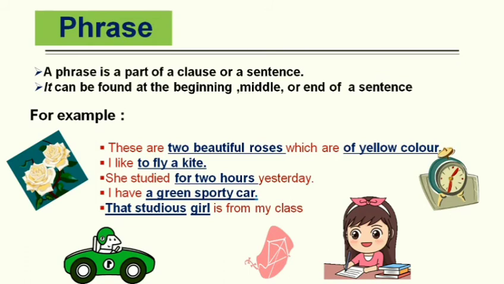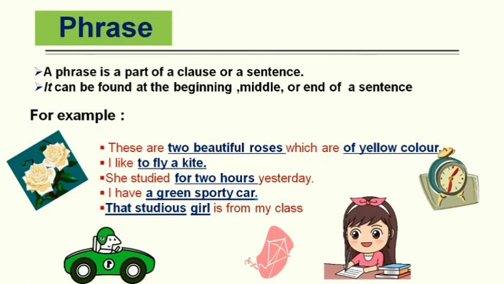This we can say is a complete sentence or independent clause because it gives us a complete sense, a complete idea. And one more, that is which are of yellow color. This is a dependent clause. Without the first clause, it is incomplete. Two beautiful roses and of yellow color, these are phrases and they are part of these two clauses.